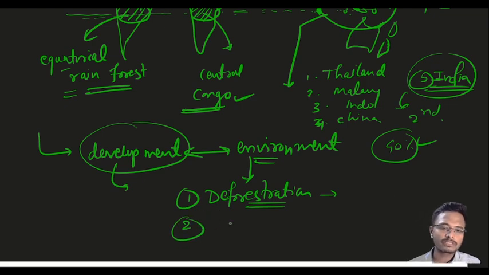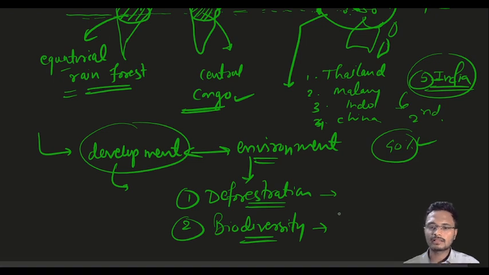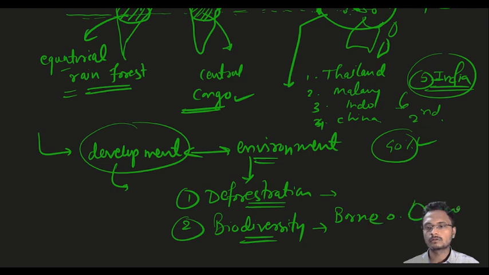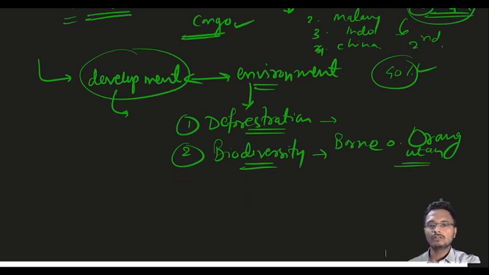Because of deforestation, there is an impact on biodiversity. To give an example, there is a charismatic mammal in Southeast Asia called the Bornean orangutan. The Bornean orangutan is now critically endangered, which means the species is on the verge of extinction.